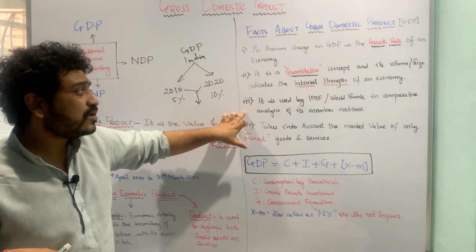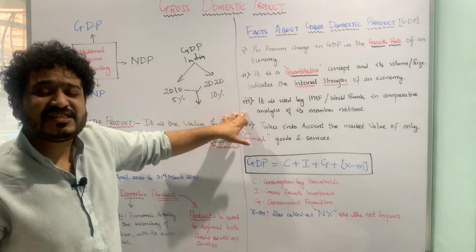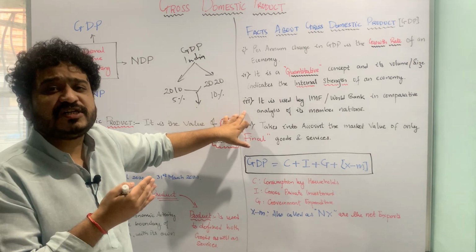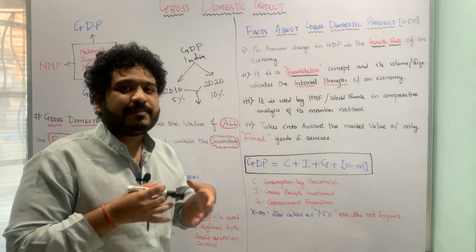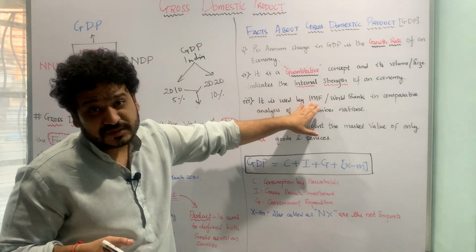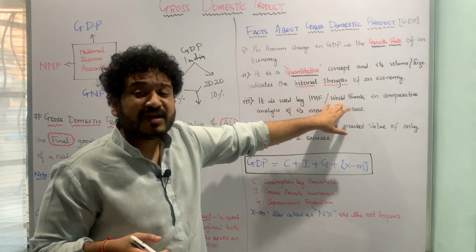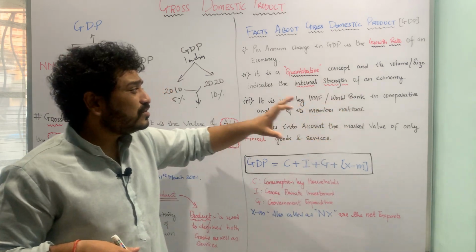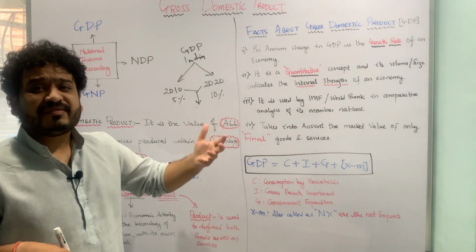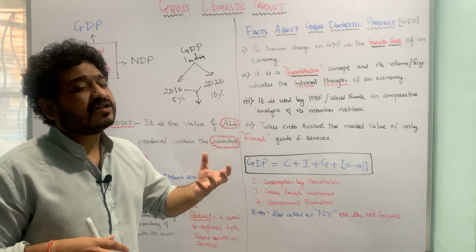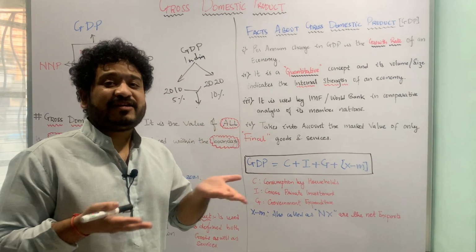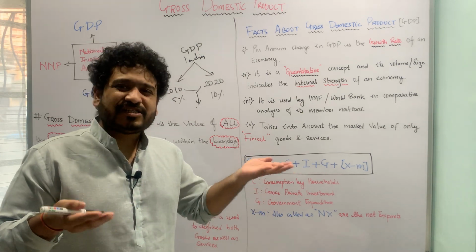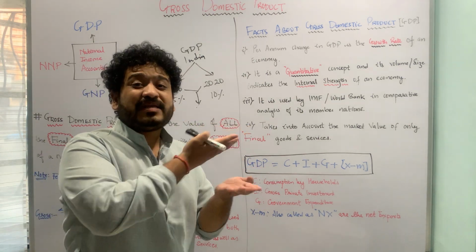The third is talking about the multilateral agencies which are using the concept of GDP to make a comparative study or analysis of their member nations. For example, IMF is using the concept of GDP. Then we have the World Bank using the concept of GDP. So this is how the concept of GDP is also being used by international agencies or multilateral agencies to compare different economies in the world.